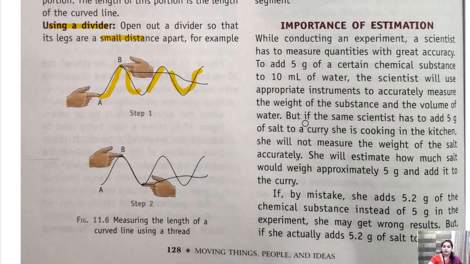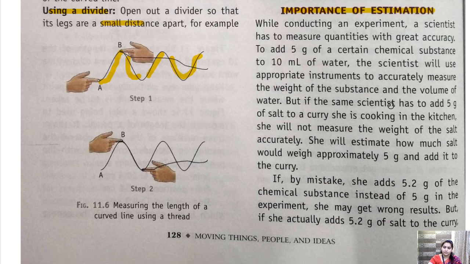Okay, now coming on to the importance of estimation. What is estimation? Children, at times we cannot calculate everything so accurately. Take for example, we have some chemicals in the form of a powder. So we cannot calculate it very accurately. So we take an estimated value of it.